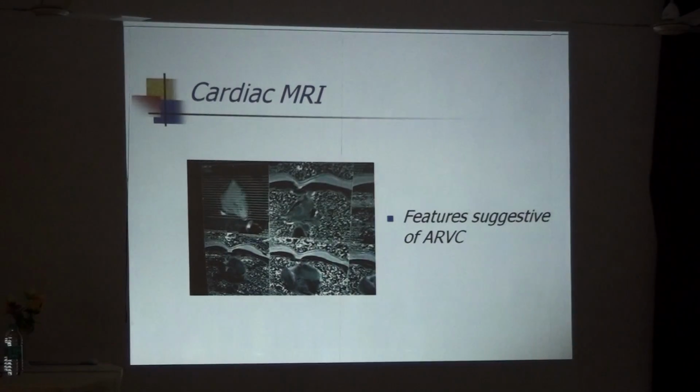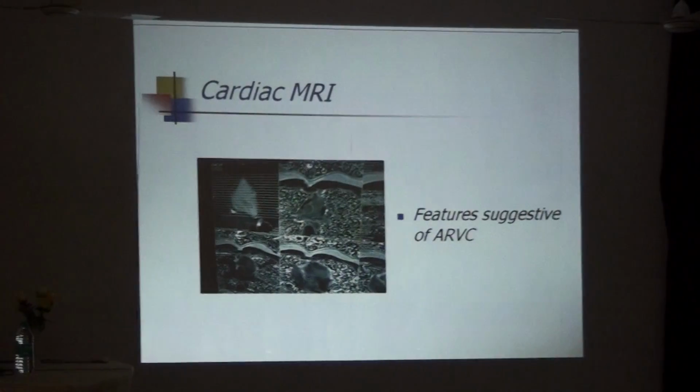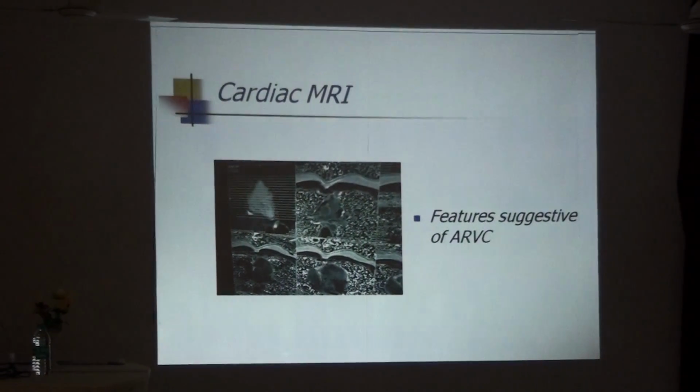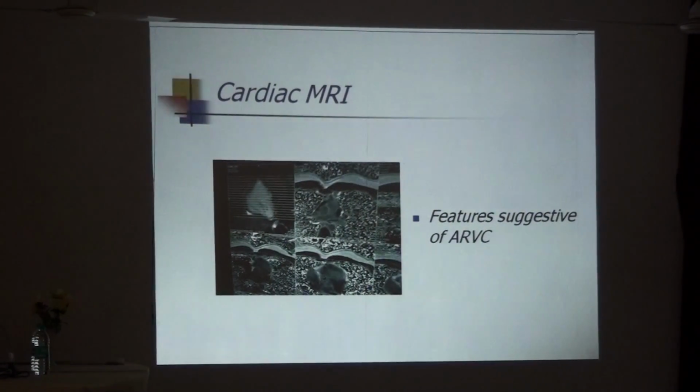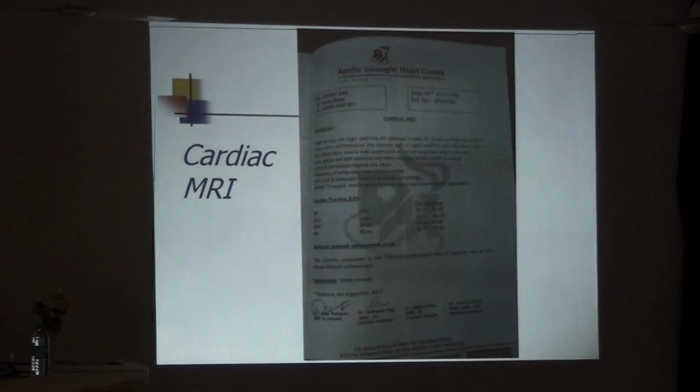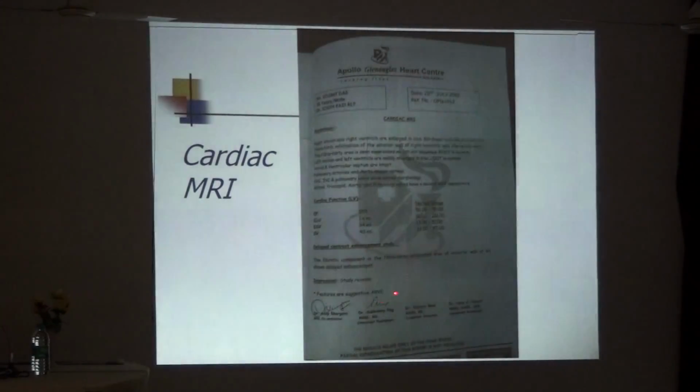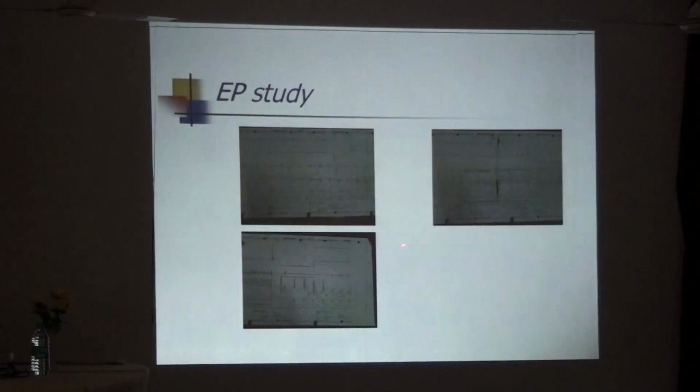The name is ARVC, but it is found in the LV also, in 5% of cases. Last time, our CSI colleague Dr. Sahab reported one ARVC of the left ventricle. So the name is a misnomer; even 5 to 10% can involve the LV. The normal cardiomyocyte is replaced by fibrotic myocyte. That is the genetic defect.